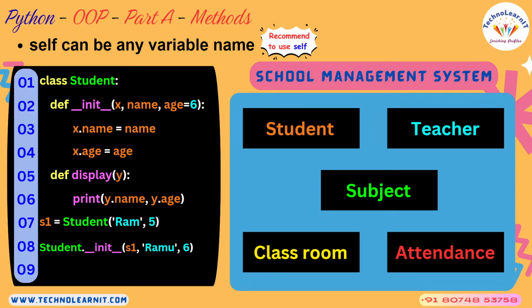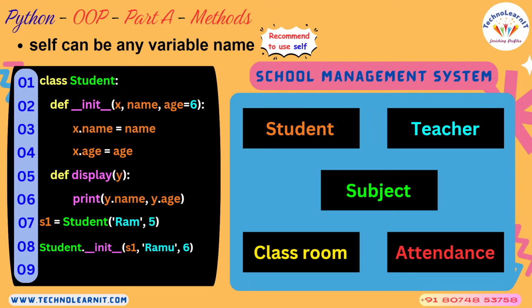And you have passed three arguments: S1, Ramu and 6. These are the parameters that you are passing, and the arguments are x, name and age. So S1 will be copied to x, Ramu will be copied to name, and 6 will be copied to age.